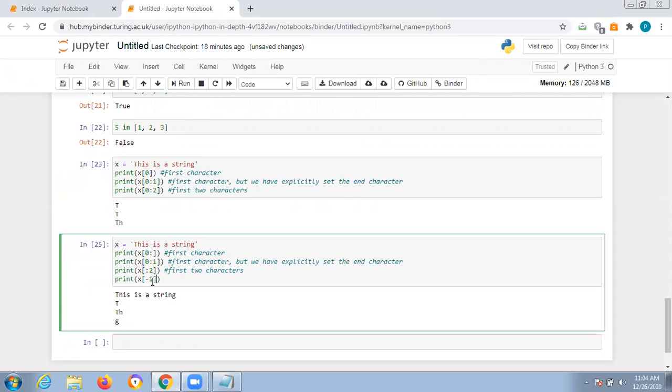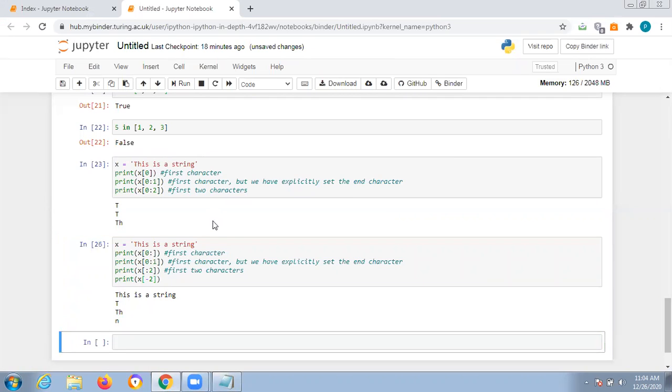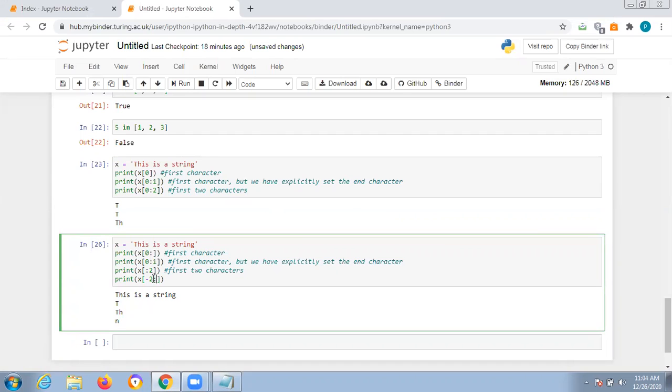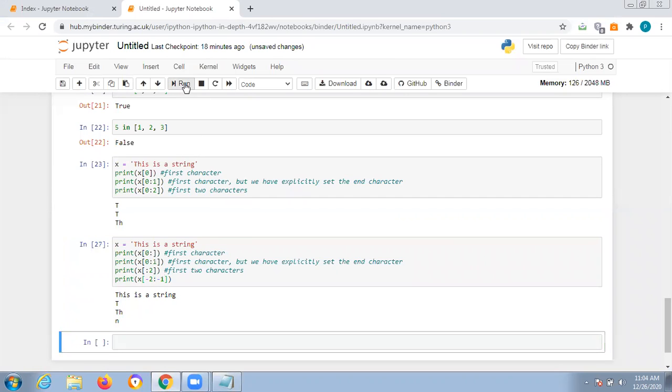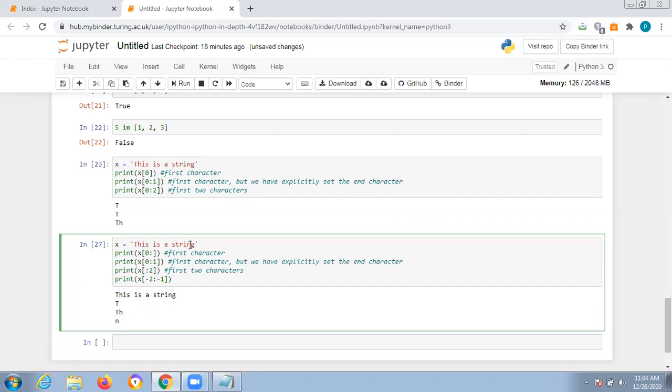Suppose instead of minus 1, you are giving minus 2. Then what will be printed? n. Suppose you are giving the range here, minus 2 to minus 1. What will be printed now? n only will be printed. Why? It will start from the last one and with the one before it. The last one, before it will end: minus 2 to minus 1.